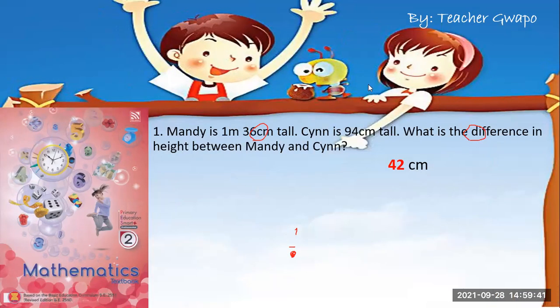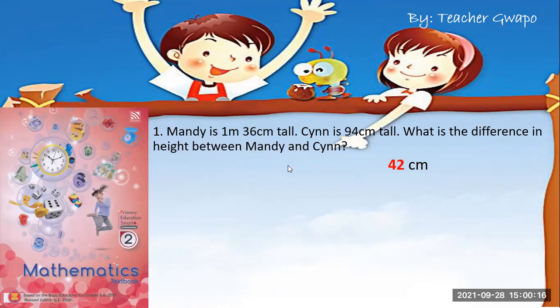Now, number 1 in your book. Let us answer your book. If you have this kind of book, Mathematics Smart 2, you can see the question on page 136. Monday is 1 m and 36 cm tall, and Sen is 94 cm tall. What is the difference in height between Monday and Sen?